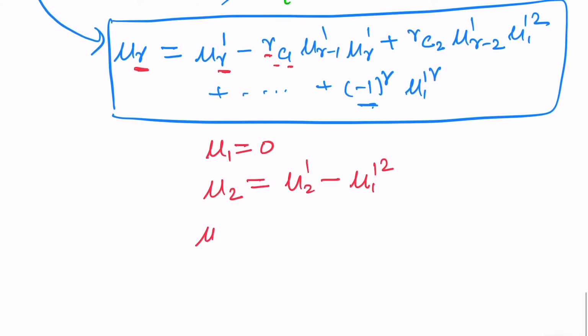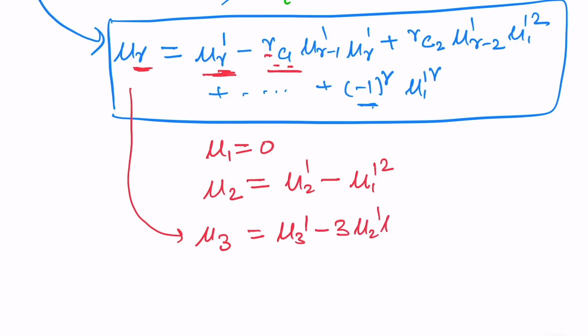Similarly, we'll find mu3, using the same formula. So mu3 is equal to mu3 dash minus 3c1, so minus 3 mu2 dash mu1 dash plus 2 mu1 dash cube. Now let us move to mu4.